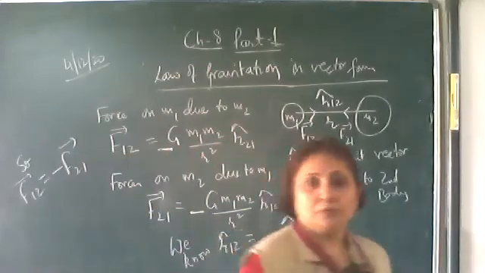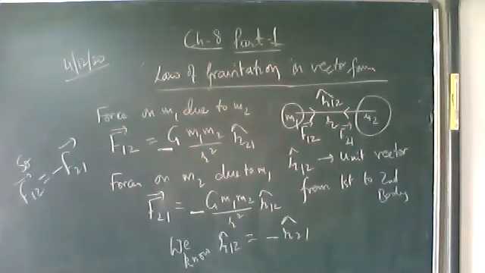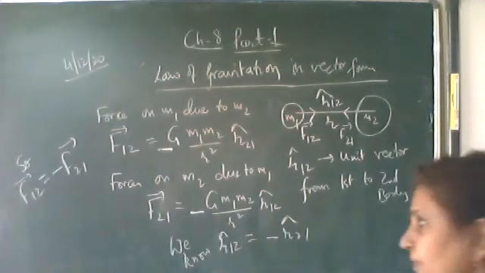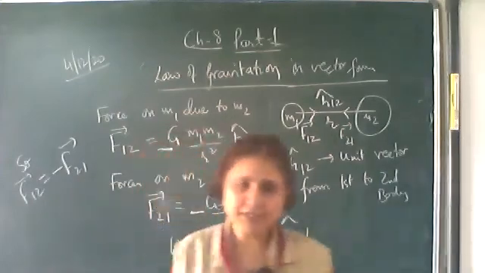That is, both the bodies are attracting each other with equal force, but in the opposite direction. Which law is this? This is Newton's third law. That is, this gravitational force is obeying Newton's third law of motion. The two bodies are attracting each other with an equal magnitude of force, but in the opposite direction.